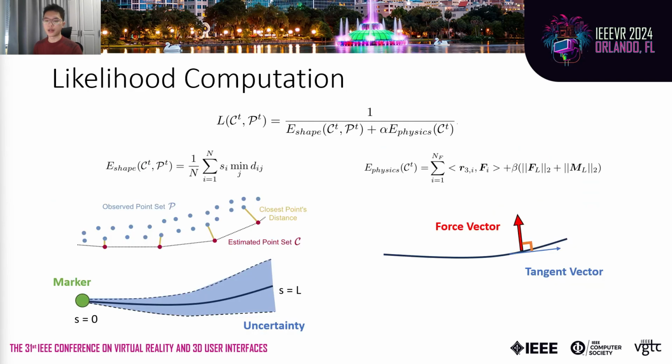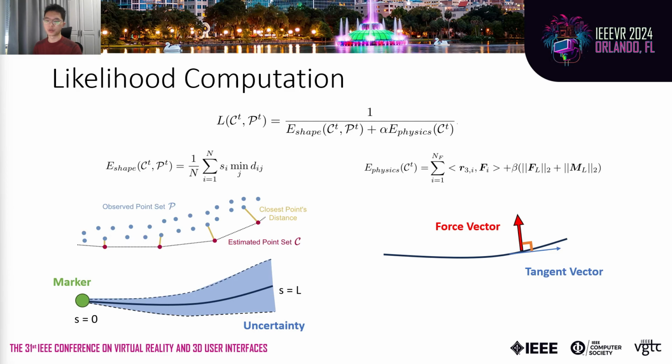We designed the likelihood function to compute each particle's weight in estimation. The function consists of two terms. The first term evaluates the similarity between the simulated shape and the observed point cloud. We use the closest point to compute the shape differences, which is commonly seen in ICP-based shape registration methods. In our work, we often attach a fiducial marker at one end to help locate the rod.